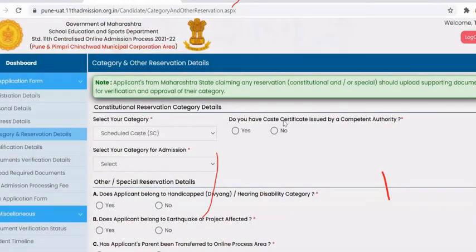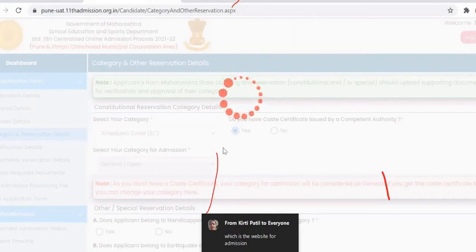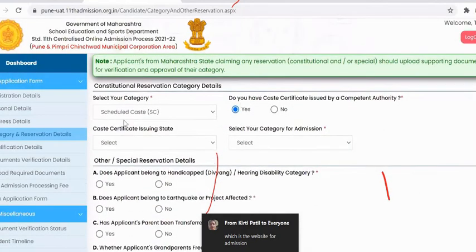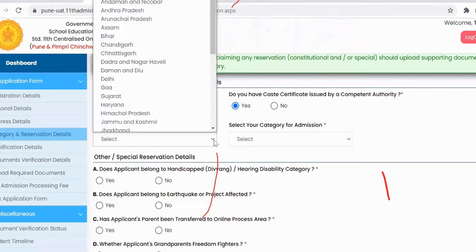And then it will ask if you have the caste certificate issued by a competent authority. If yes, you need to put yes. If he doesn't have the caste certificate, his caste for admission will be considered as general or open. If the student has the caste certificate, it will ask for the caste issuing state. The caste issuing state has to be Maharashtra.